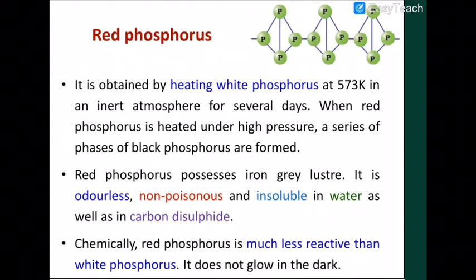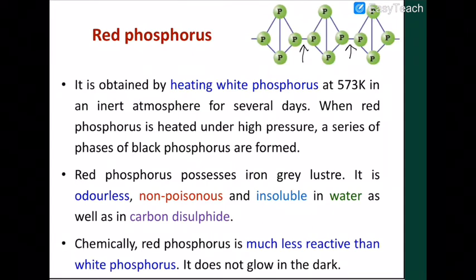If a bond existed here, then it would be white phosphorus. But now that bond does not exist. Since this bond does not exist, this bond is a covalent bond. That is why red phosphorus is highly stable.